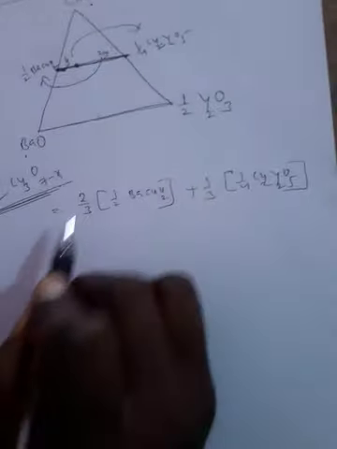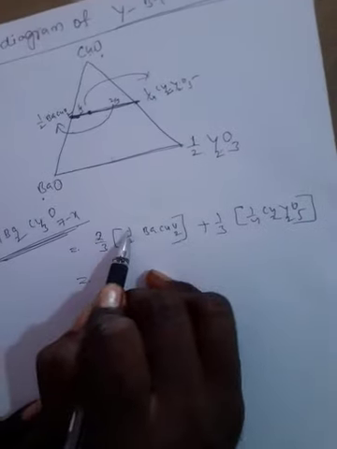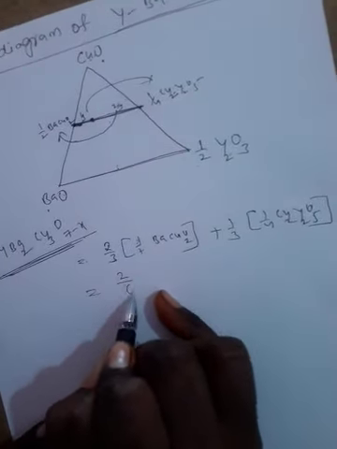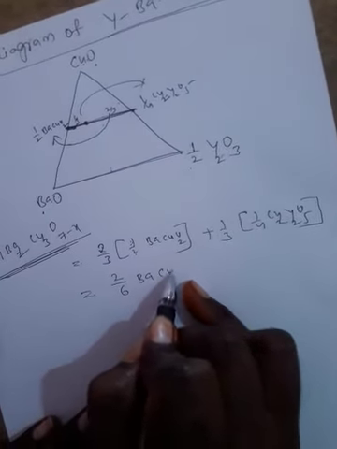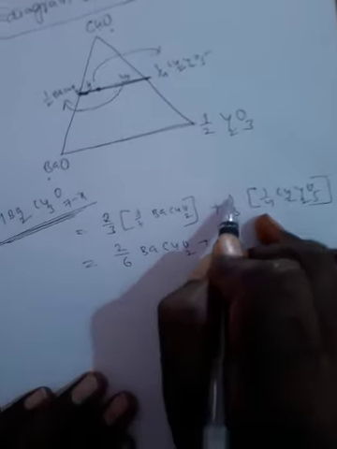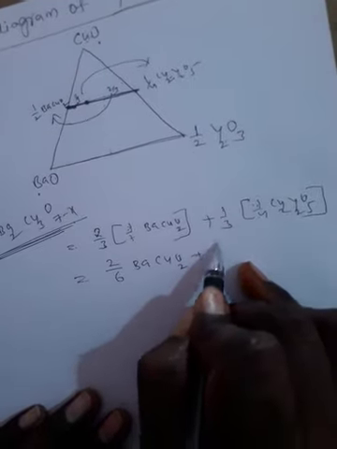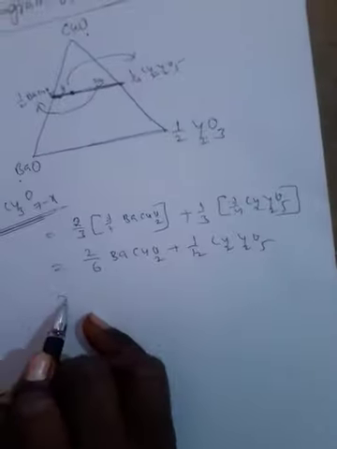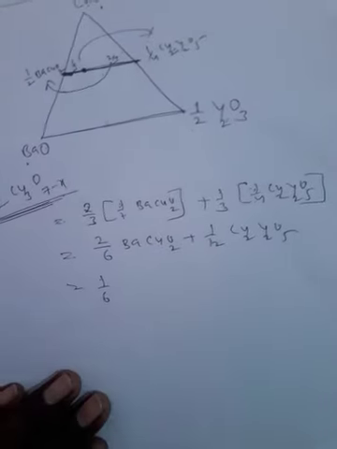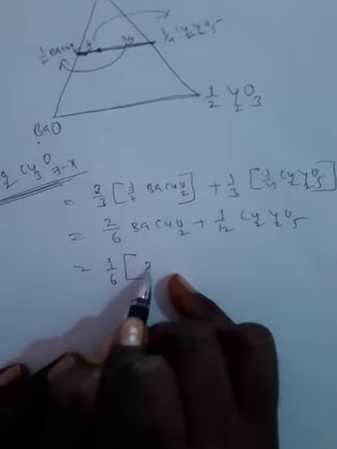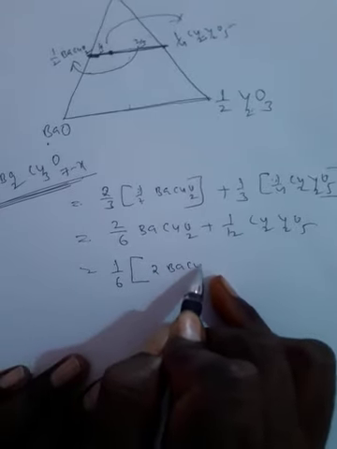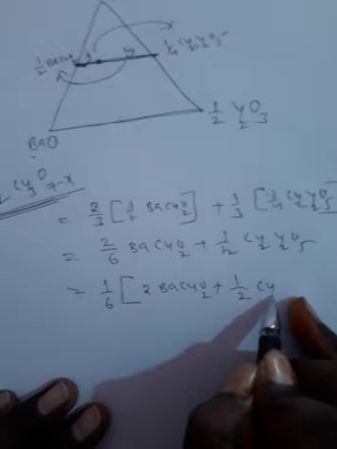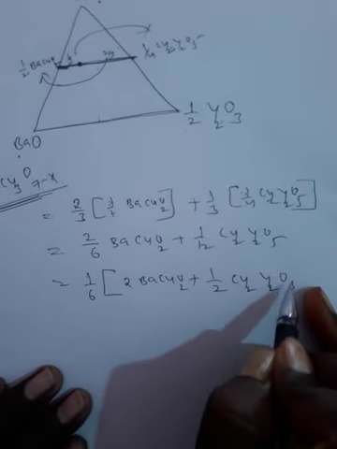In this, 1/6 is common, because 2 into 1 and 3 into 2: 2/6 BaCuO2 plus 1/3 into 1/4, which is 1/12, Cu2Y2O5. Taking 1/6 as common, the remainder is 2 BaCuO2 plus 1/2 Cu2Y2O5.